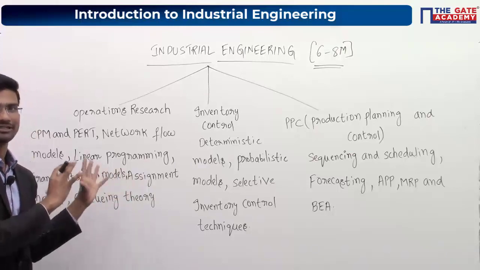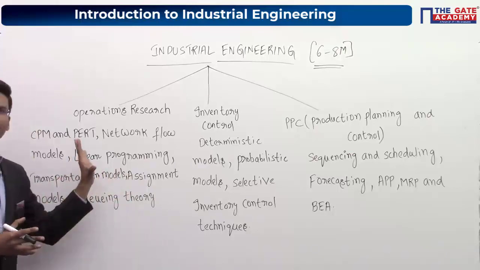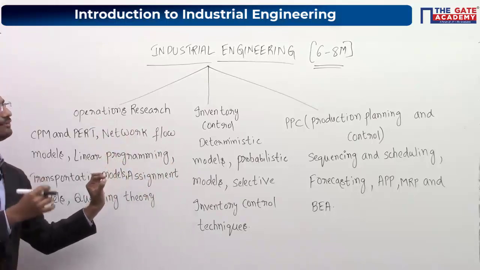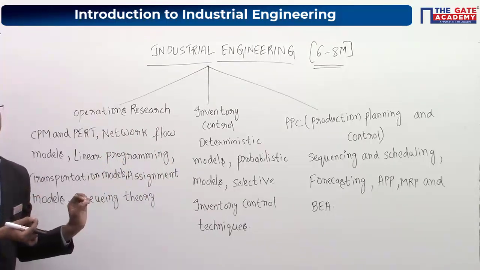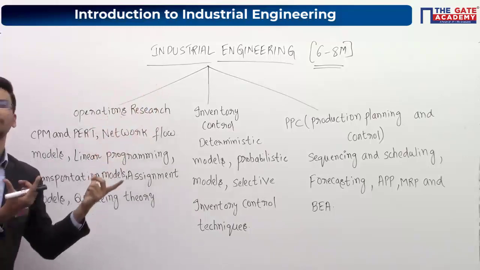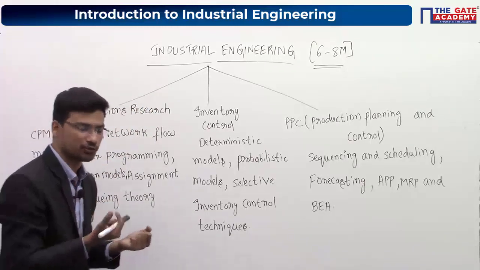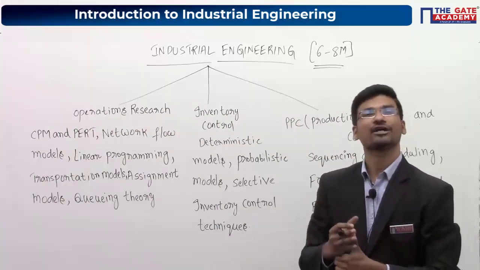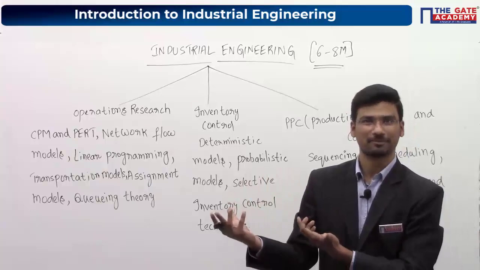Hope you understand this. First you can copy this syllabus. Then we'll start our discussion on the industrial engineering subject. What is the meaning of this subject, its objective or aim, and why are we studying it?